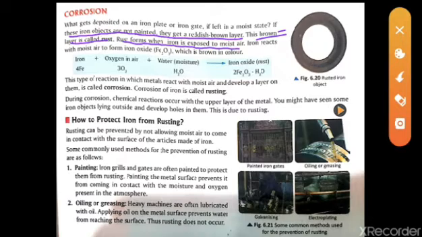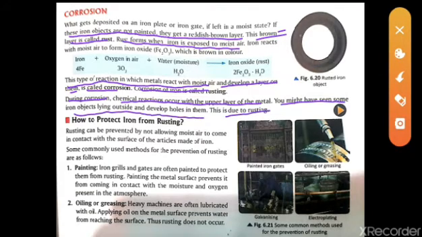So what is corrosion? Let's see. This type of reaction in which metal reacts with the moisture, air and develops a layer on them is called corrosion. Corrosion of iron is called rusting. During corrosion, a chemical reaction occurs with the upper layer of the metal. You might have seen some iron objects lying outside that develop holes in them. This is due to rusting.